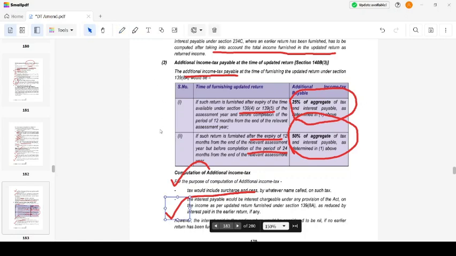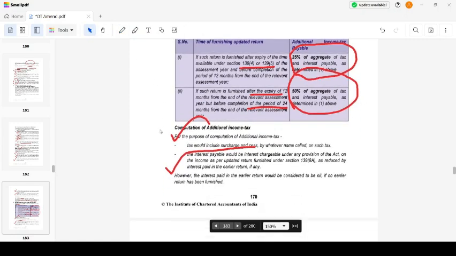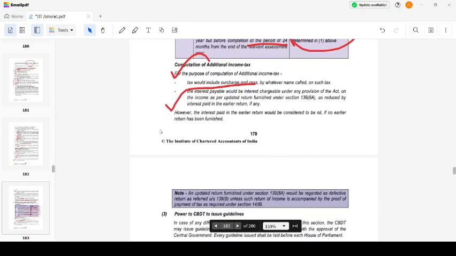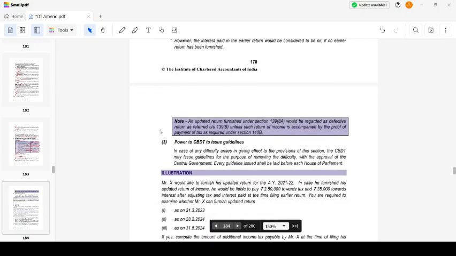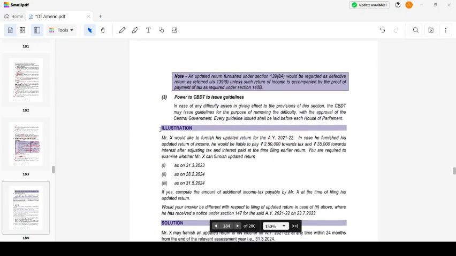However, the interest paid in the earlier return would be considered to be nil if no return has been furnished. A return furnished under section 139(8A) would be regarded as defective unless such return is accompanied by proof of tax payment. If I don't furnish the proof of tax payment, then it will be treated as defective. Power to CBDT to issue guidelines: CBDT has the power to issue guidelines, and such guidelines shall be laid before each House of Parliament.